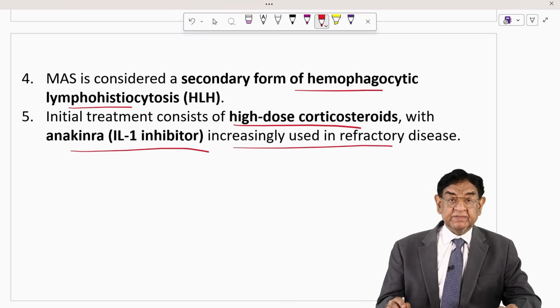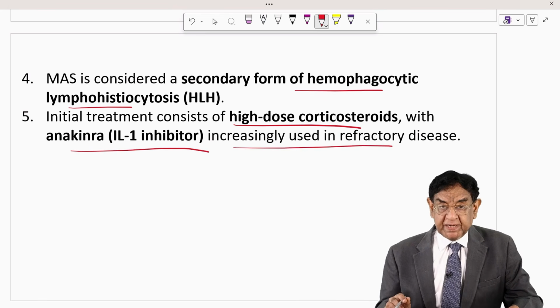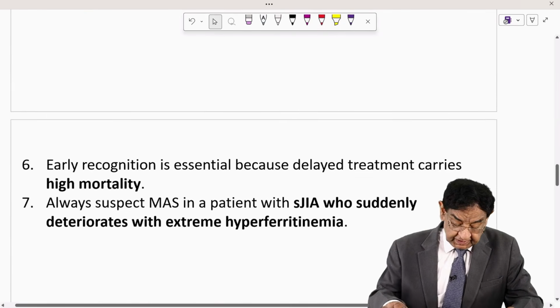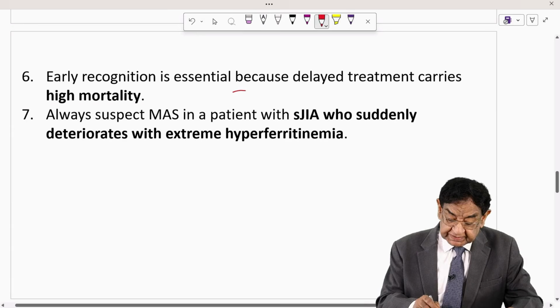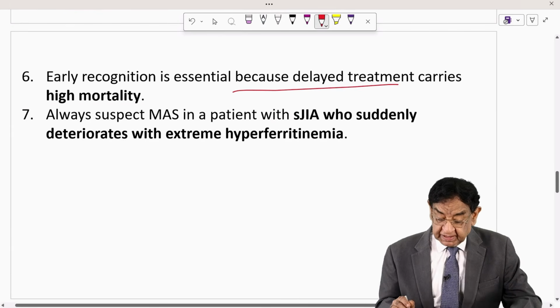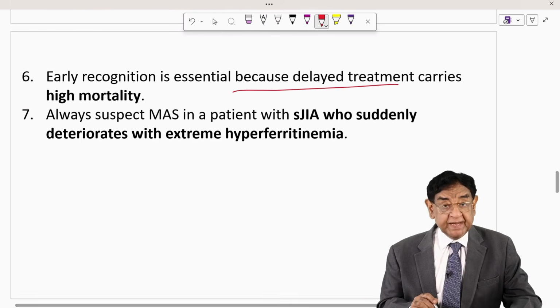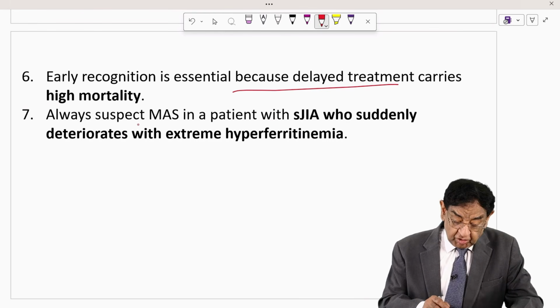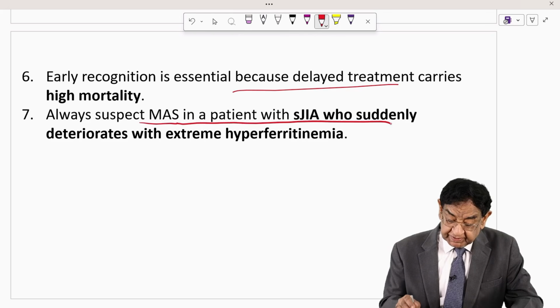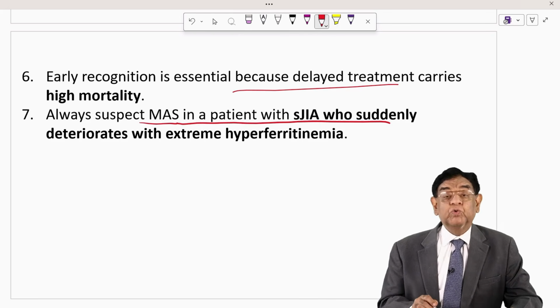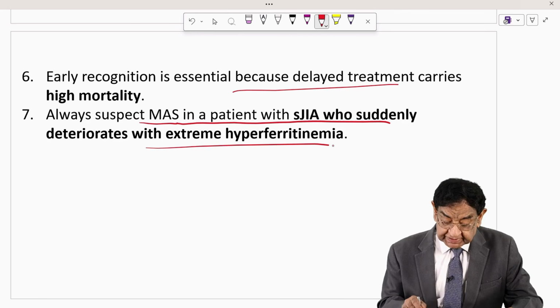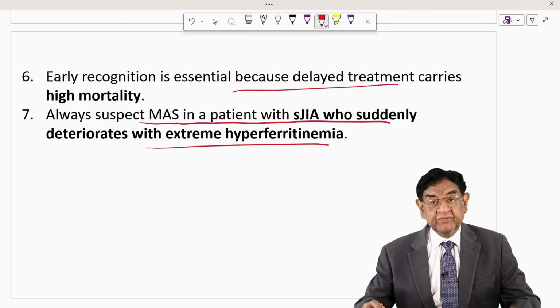And anakinra we primarily use in refractory cases. Early recognition is essential because delayed treatment carries very high mortality. Always suspect MAS in a patient with SJIA who suddenly deteriorates and has extreme hyperferritinemia.